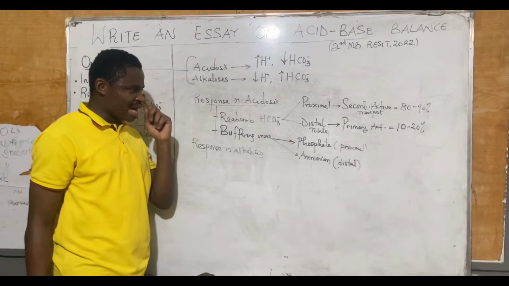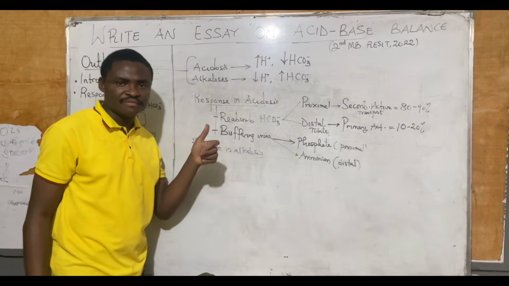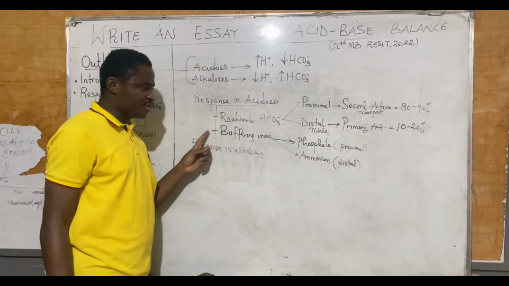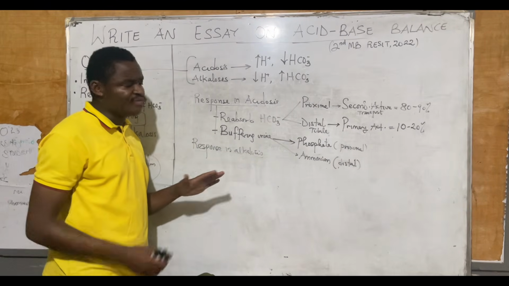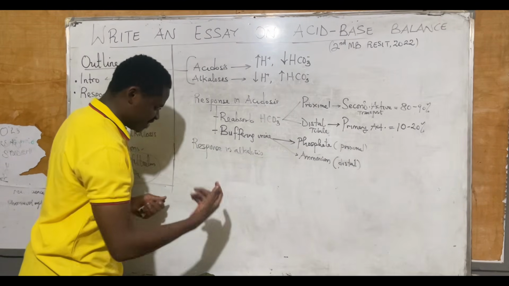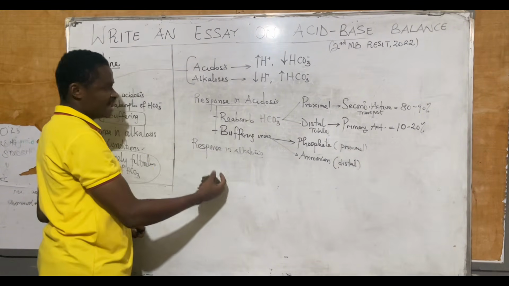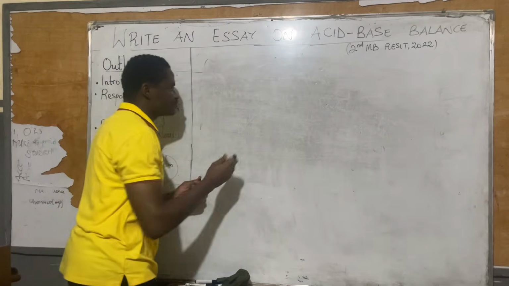I should be able to recap something: if you are writing an essay on acidification of urine, what that question means is that you talk only on buffering urine, only on phosphate buffer, and only on ammonium buffer, and that is all. So let's begin. I'm going to discuss this one, and then I will discuss this, and then we conclude with this. Now, for the first one here,